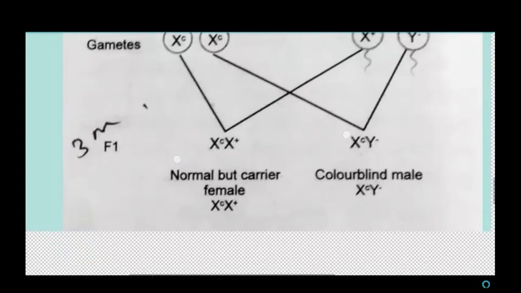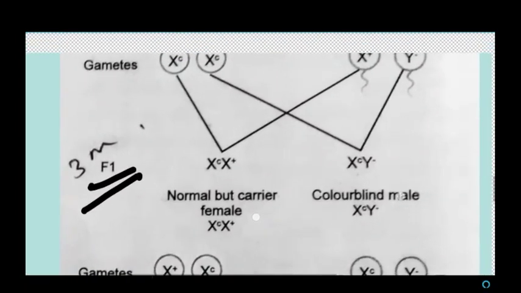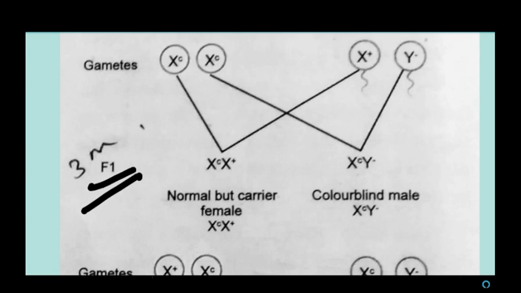So in the F1 generation, they produce normal but carrier females, and the male child is colorblind, because the male child received his only X chromosome from the mother. From the father, the male child received only the Y chromosome. So as the female parent is colorblind, the male child is also colorblind.